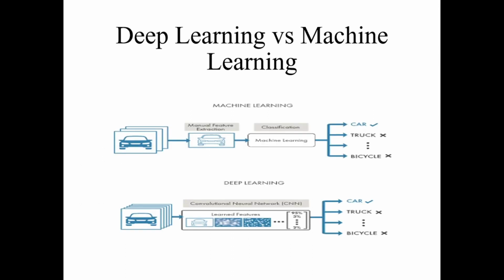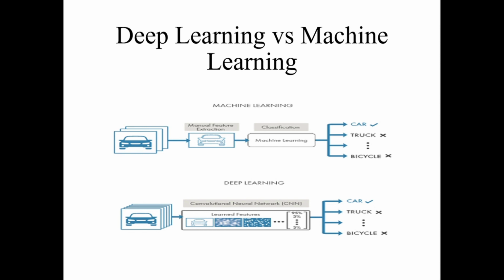You can see in this diagram, machine learning basically uses manual feature extraction. Suppose in this diagram the input is a car, with the help of manual feature extraction and some machine learning techniques, maybe classification, maybe regression, and some other techniques, we can easily predict the input image is a car, not a truck, not a bicycle. But in case of deep learning, the approach of your model is entirely different.